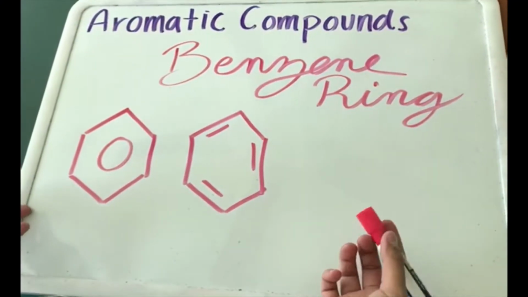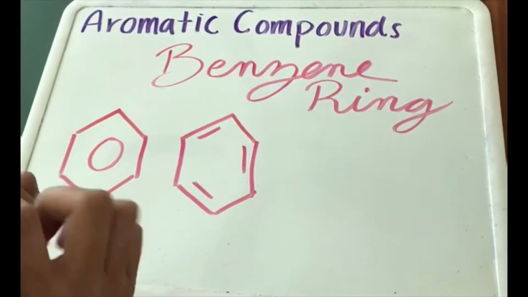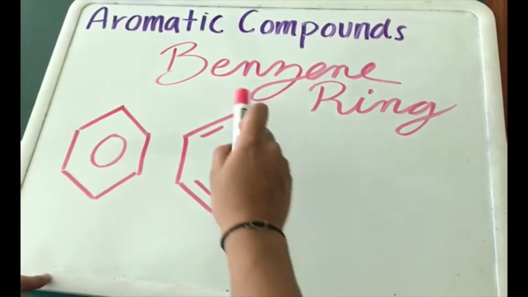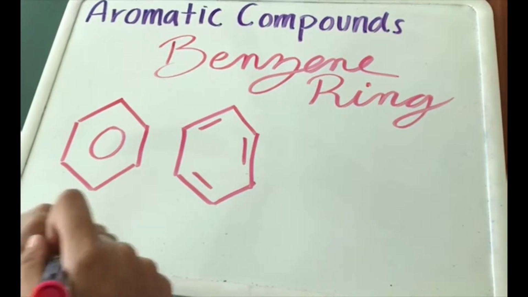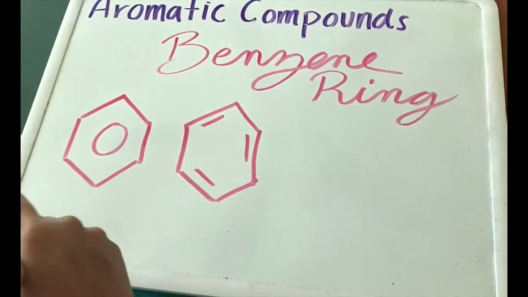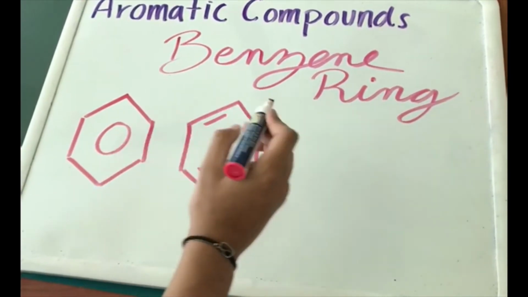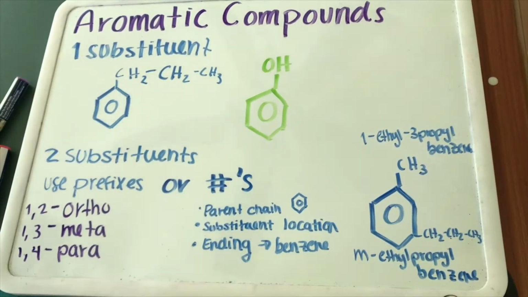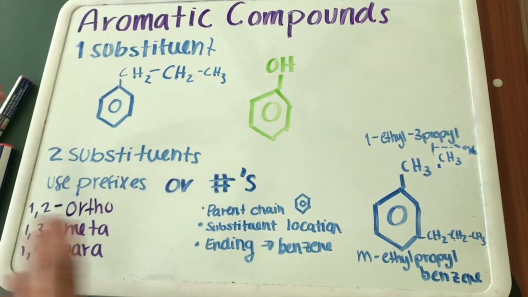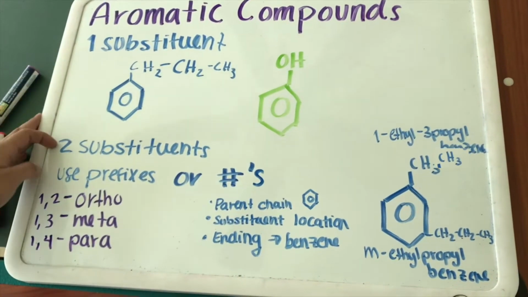Aromatic compounds. Well, another type of hydrocarbons are the aromatic compounds. What is special about them is that they contain a benzene ring, which looks like this. It is a ring composed of 6 carbon atoms, and it can be represented with a circle or with 3 lines.